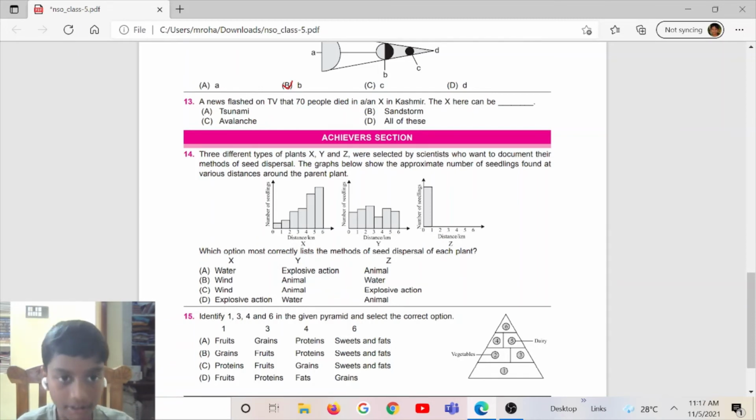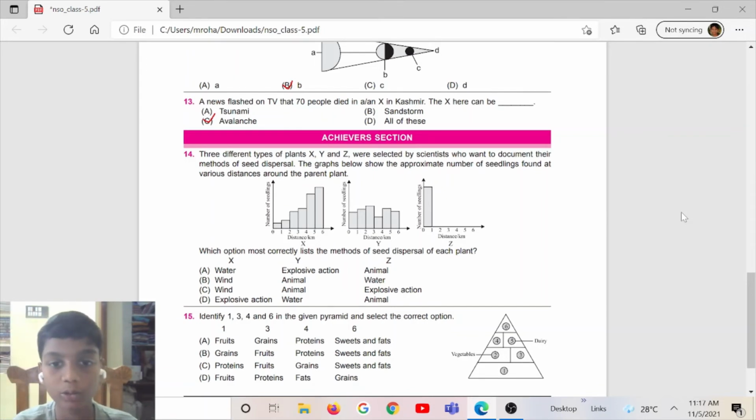And the correct answer is option C, an avalanche. Avalanches are a natural disaster which come especially from the mountains. A big part of the snow just slides down the mountain or a hill.